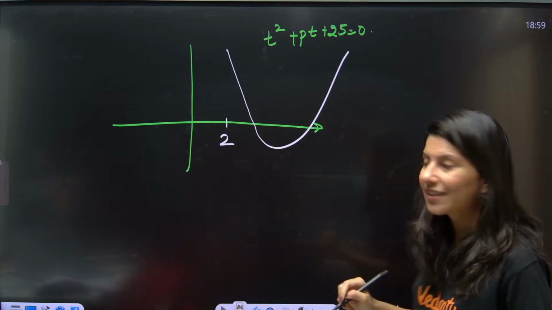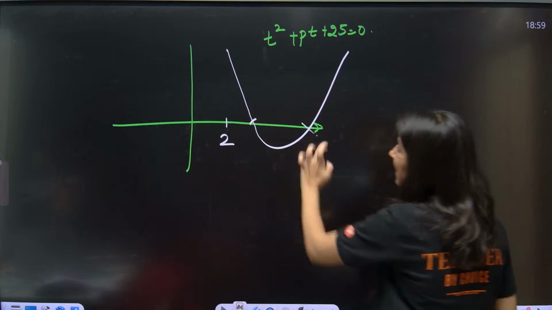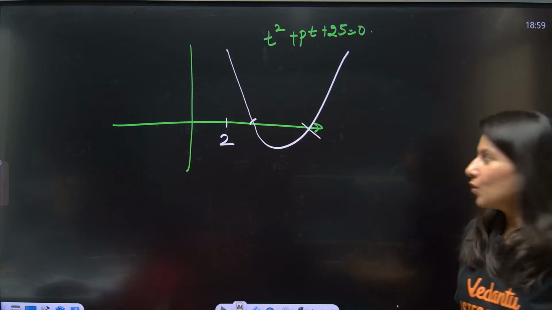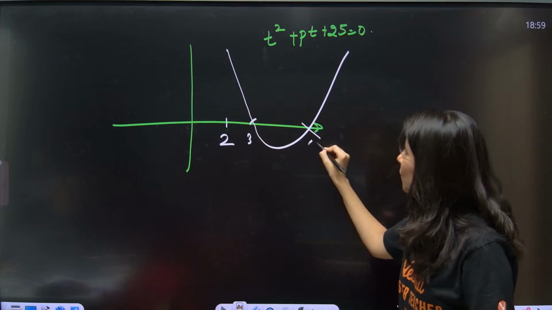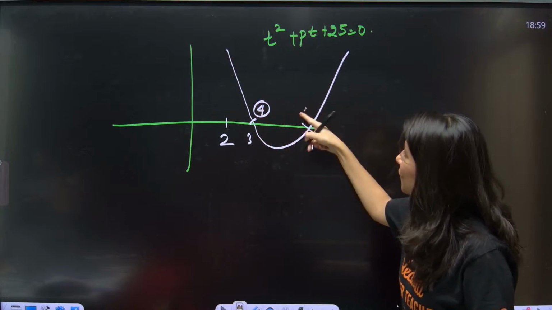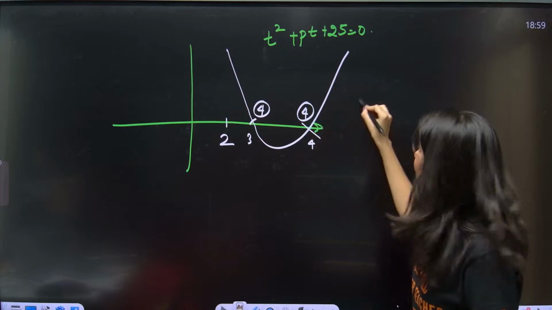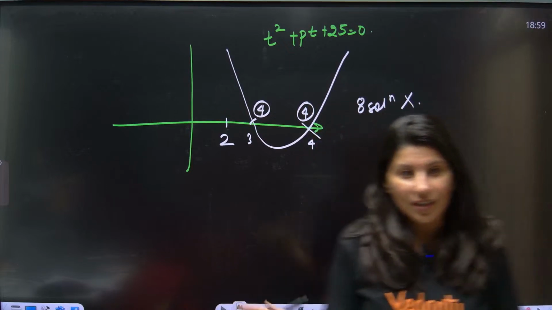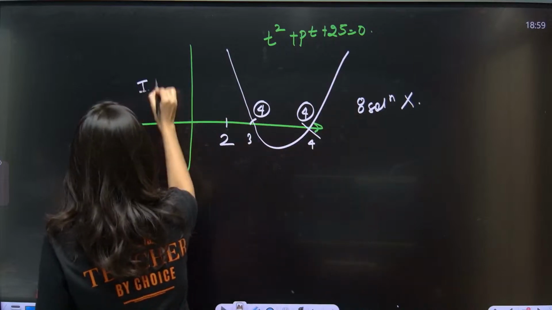If my graph is like this, that is, both roots are greater than 2. Both roots are greater than 2. So suppose one root is 3, one root is 4. If a root is 3, I will get 4 solutions from here. If a root is 4, 4 solutions from here. So 8 solutions you are getting. That means this is not my case. This is not valid. So first case rejected.